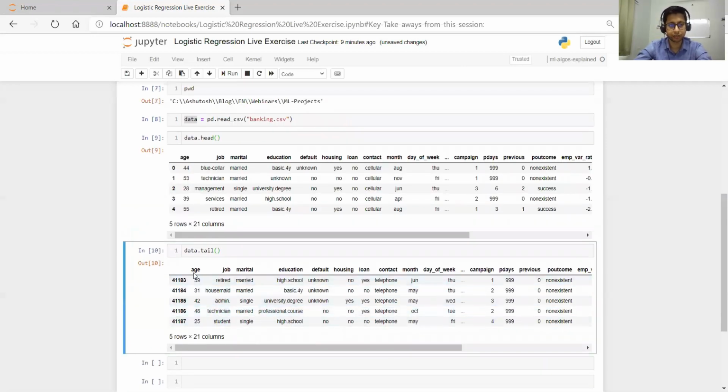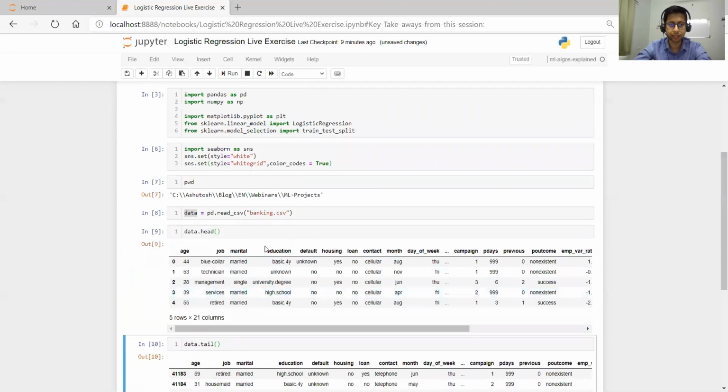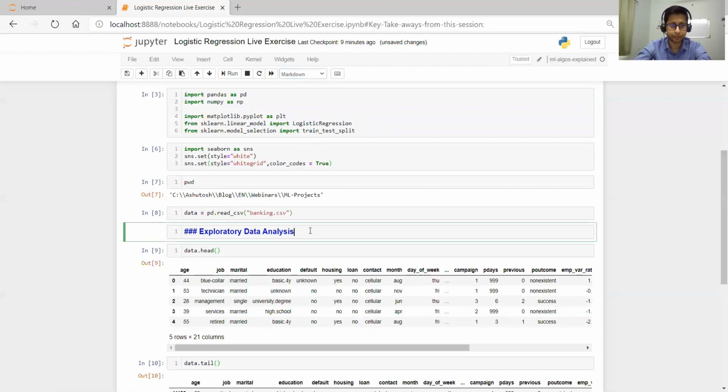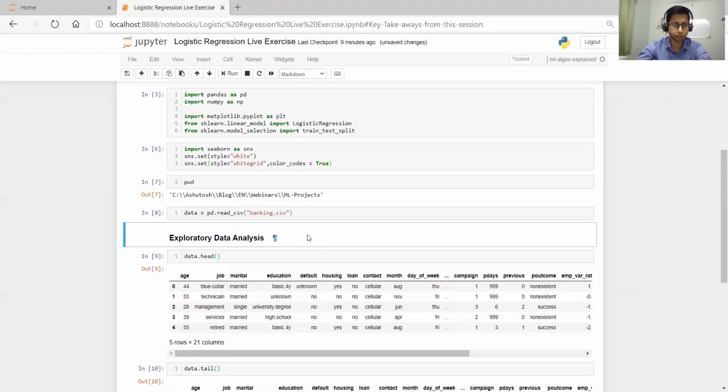In these steps we are basically going to perform the exploratory data analysis. So let me make a heading: we are doing exploratory data analysis. We need to change the cell type from code to markdown, and choose what size of heading, say h3. Let me execute. You can execute using the run button, or just press Control Enter. So this made a heading.